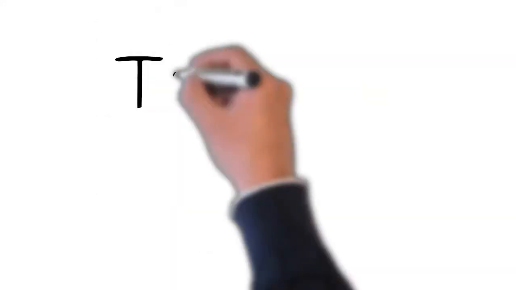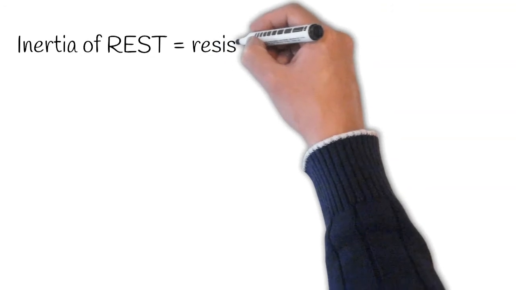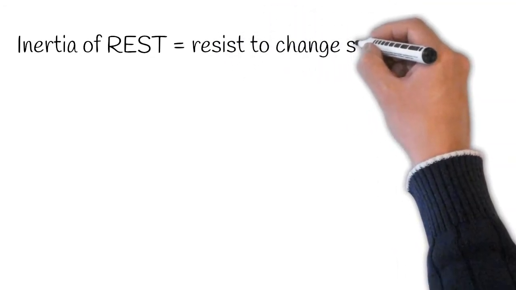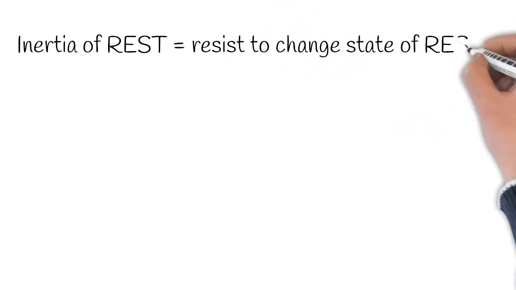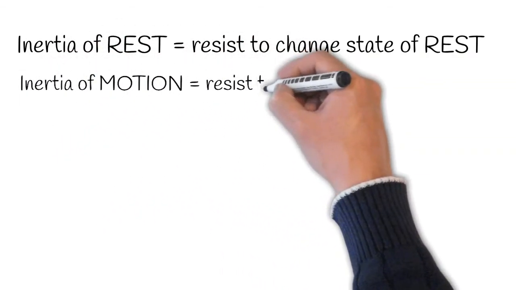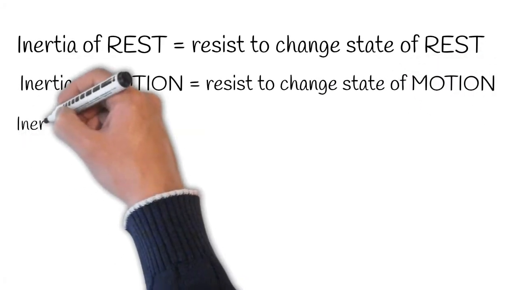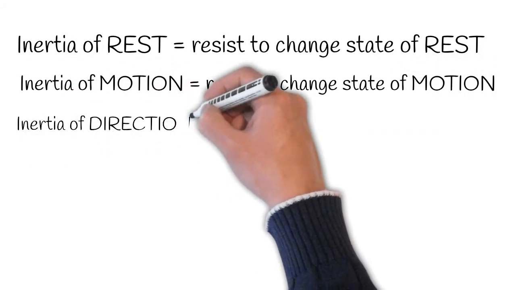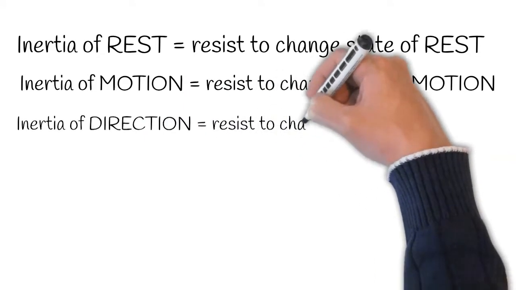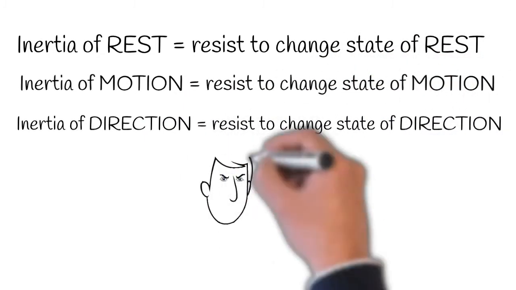Let us come to know about types of inertia. Inertia of rest. The resistance of a body to change its state of rest is called inertia of rest. Inertia of motion. The resistance of a body to change its state of motion is called inertia of motion. Inertia of direction. The resistance of a body to change its direction of motion is called inertia of direction.